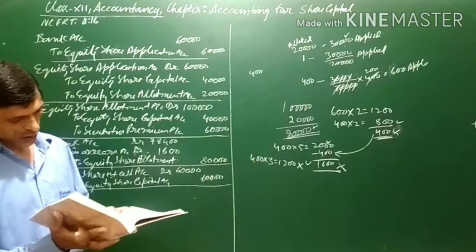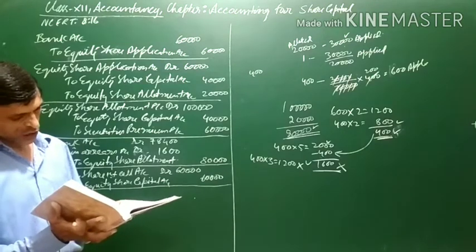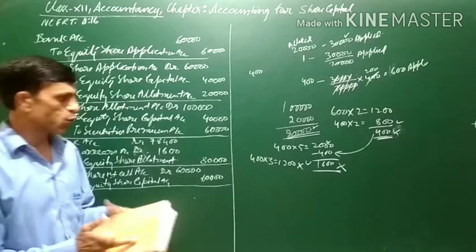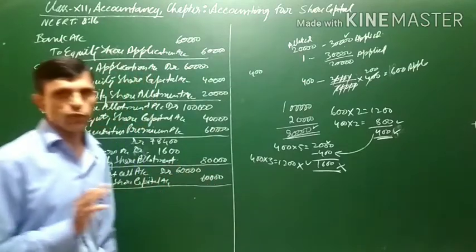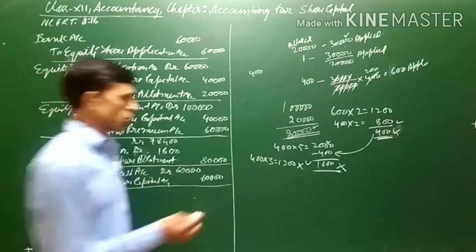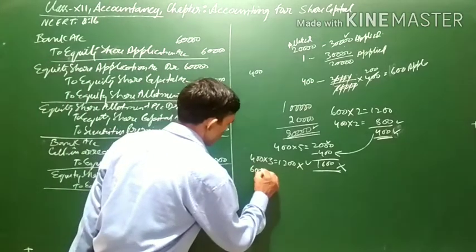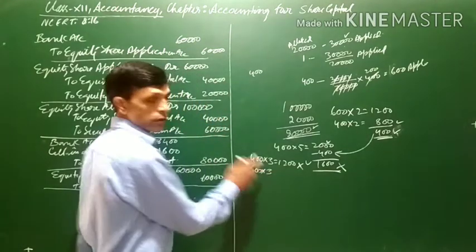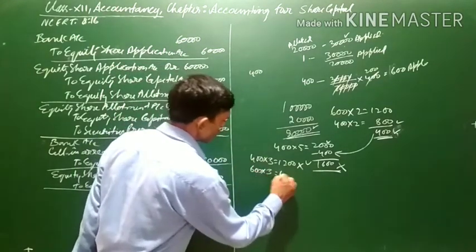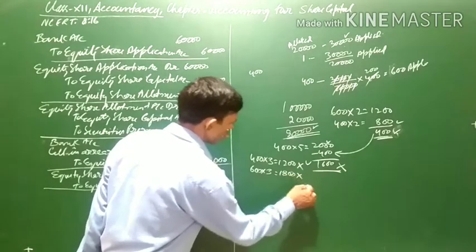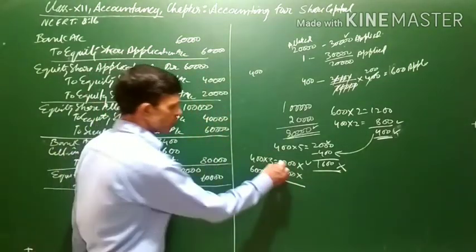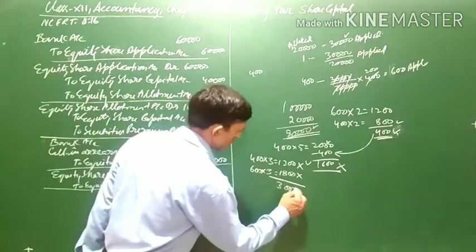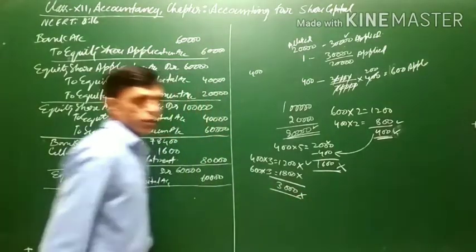Next, it is also mentioned that Mr. Jolly, whom 600 shares were allotted, failed to pay the 2 calls. It means Mr. Jolly has also failed to pay the first call as well as the second call. Means 600 shares of Jolly at first call 3, that is 6 3 18. Means Jolly has also not paid the first call. So total amount not paid at the time of first call is 3,000.